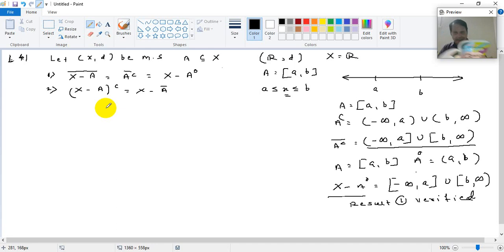So it is not complement actually. X minus a itself is a complement. So it is x minus a interior. Sorry, extremely sorry. This is x minus a interior and it is equal to x minus a bar.